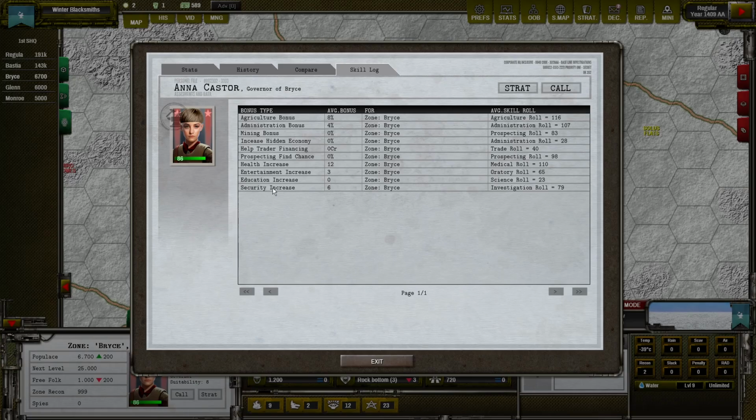And for security, she was using the investigation role. For education, she was using the science role. For entertainment, oratory. And for healthcare, she was using her medical skills. So you can see that she increased the most health and security.